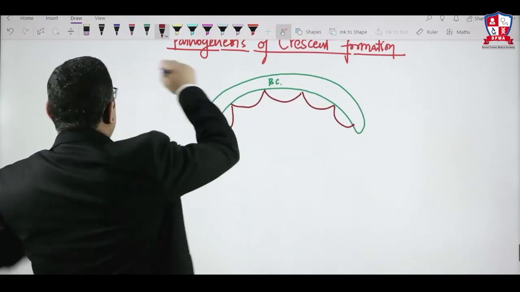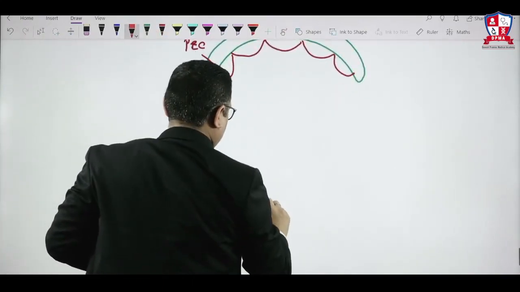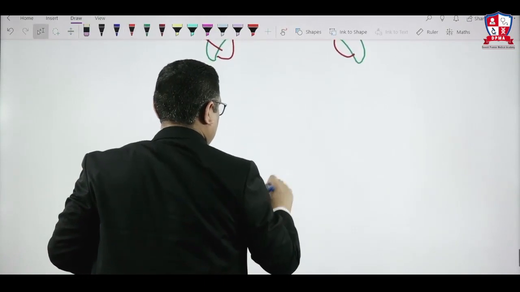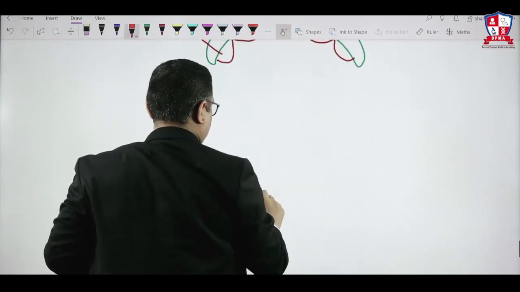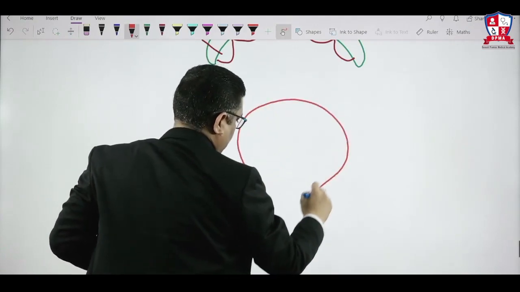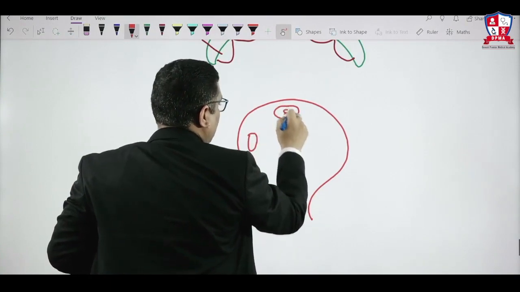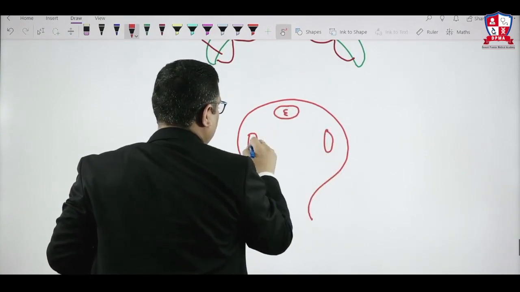Followed by this, there is a capillary, which, as I have already told you, is lined by the endothelial lining.